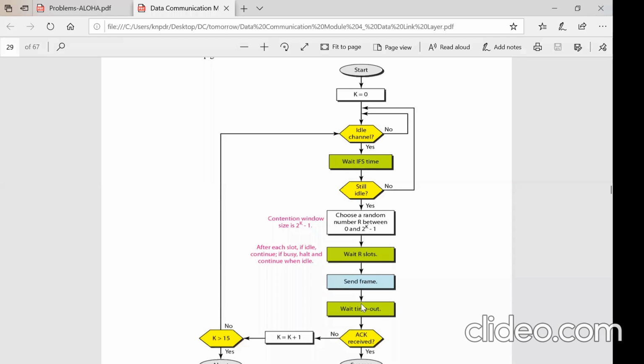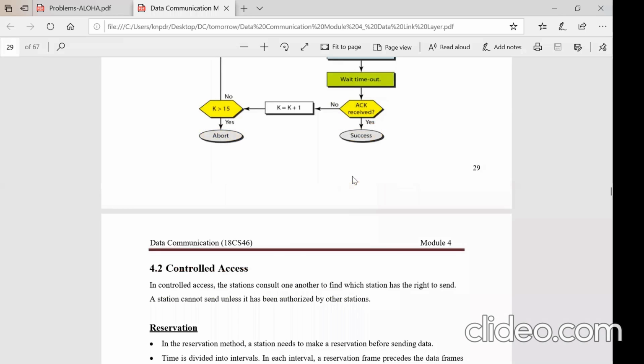And how long does it have to wait for the acknowledgement? It will introduce a timer. As soon as the frame is sent, it introduces a timer for how long it has to wait. In that waiting time, if it receives the acknowledgement, yes, it is successful. If within the waiting time the acknowledgement is not received, then it will make k equal to 1, go back and repeat the process to resend the same packet.